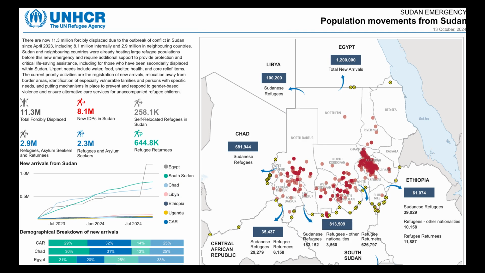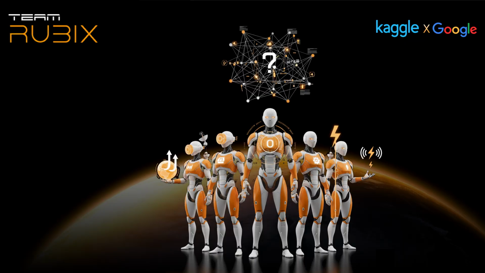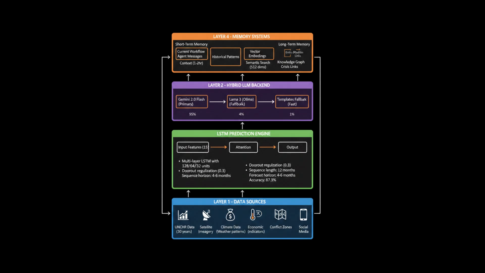To wrap up, the problem was humanitarian organizations are always 8 months behind refugee crises. Why we need agents? 5 specialized agents handle vision, forecasting, optimization, communication, and coordination, each doing what it does best. What is the architecture? The data layer feeds the LSTM model. Agents use a hybrid LLM backend with Gemini and Llama 3.